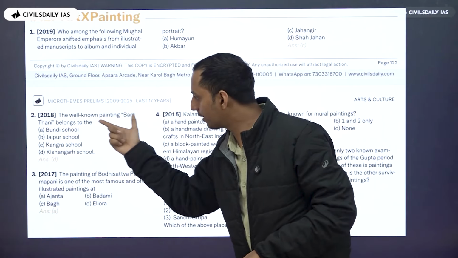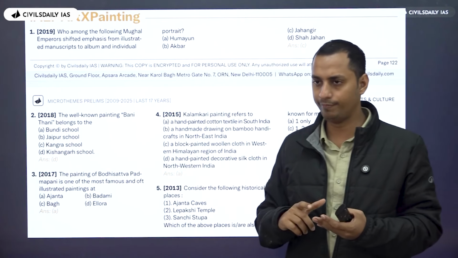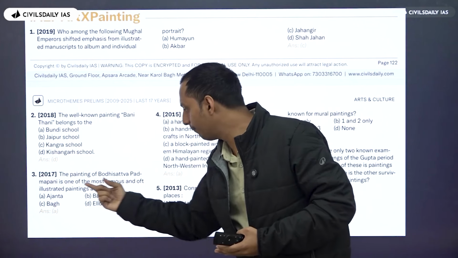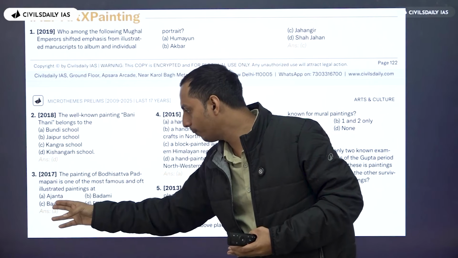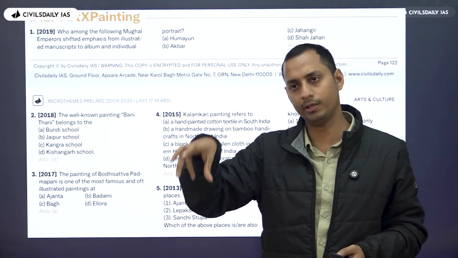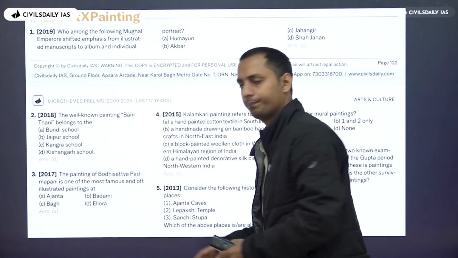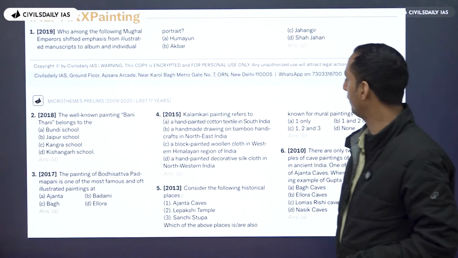In 2018, UPSC asked about the well-known painting Bodhisattva, which is related to Ajanta. When you focus on Ajanta, you will definitely learn about this painting. So you can leave that aside.